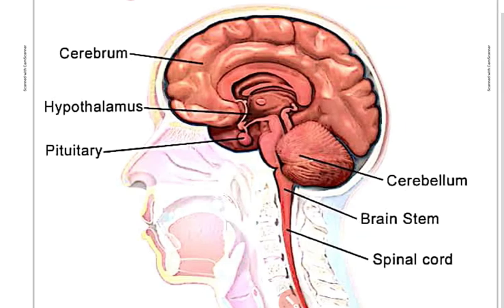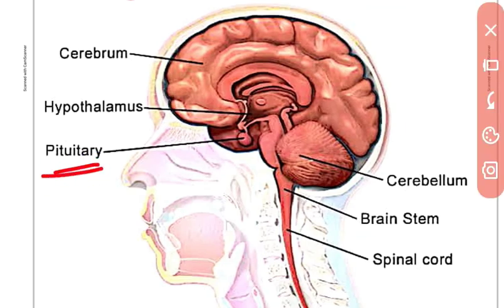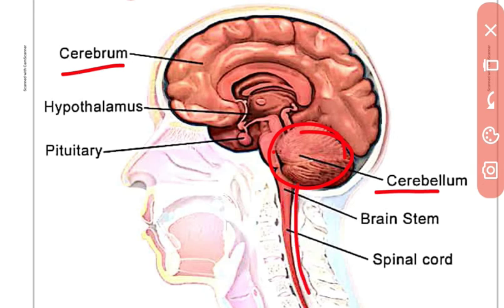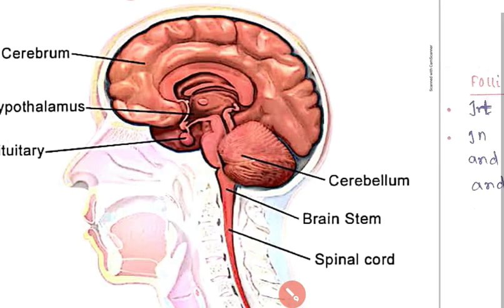So look where the pituitary gland is present. The pituitary gland is present at the base of the brain, below the hypothalamus. This is the cerebrum, this one is the cerebellum, and this one is the brain stem, which connects with the spinal cord. Here is the spinal cord.